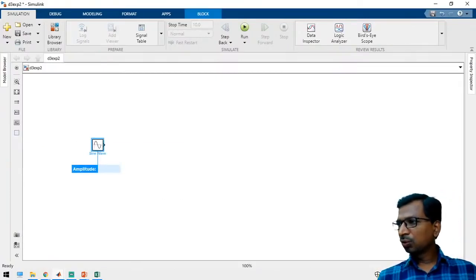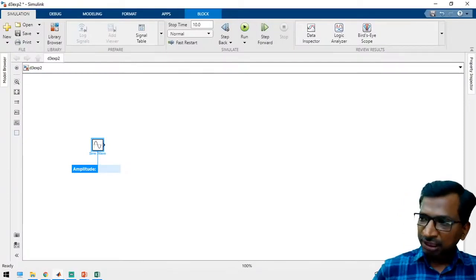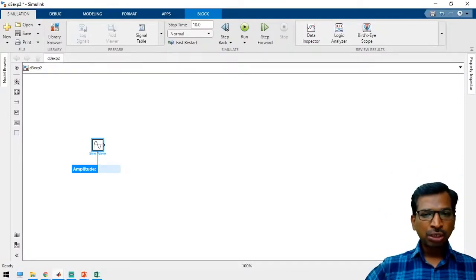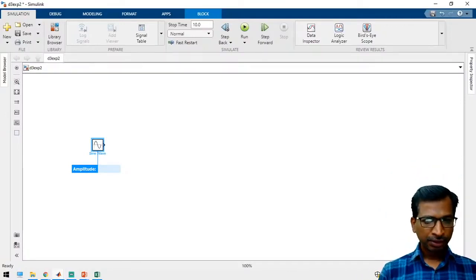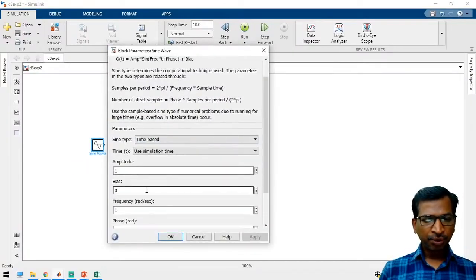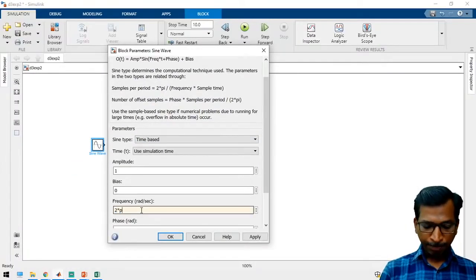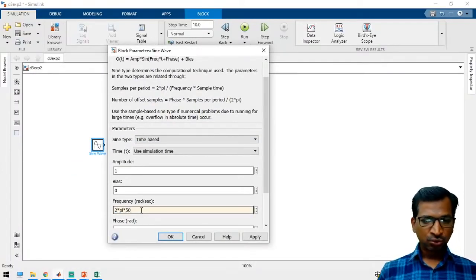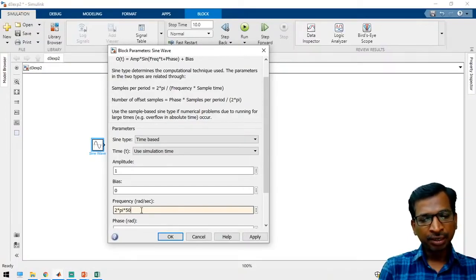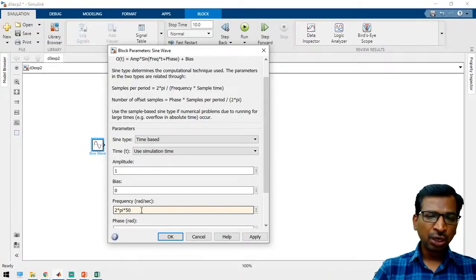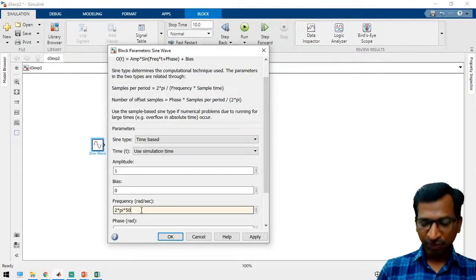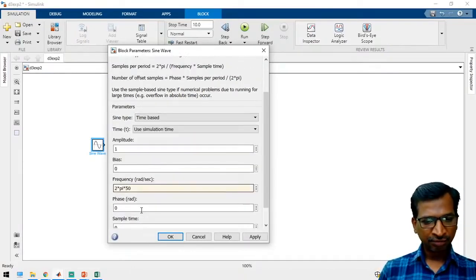Just take a sine wave. Obviously, MATLAB is a huge size, so you have to download it. You have to spare that time. So amplitude we can keep it 1, and then frequency 2 star pi star into 50 Hertz. While you are reducing the operating signal time, in that case you have to modify the simulation settings. I will tell you one by one, so please attend the class.